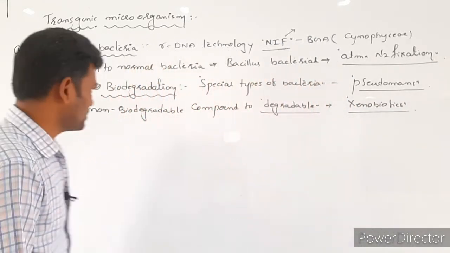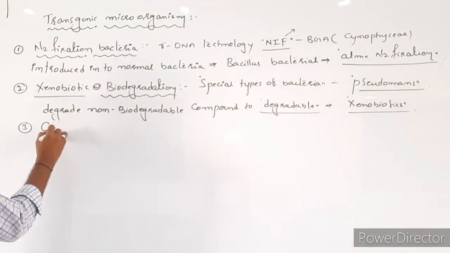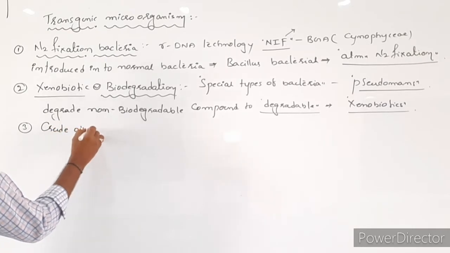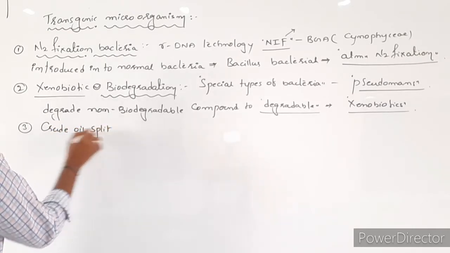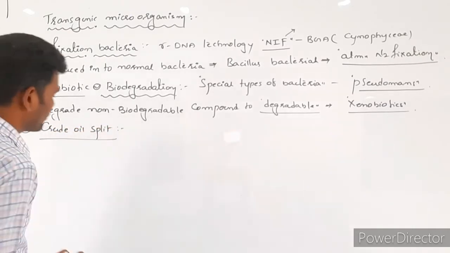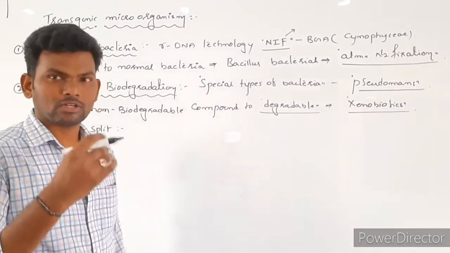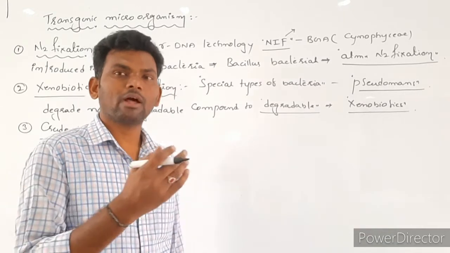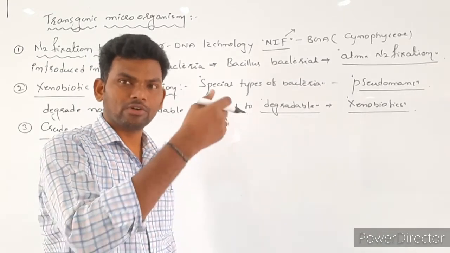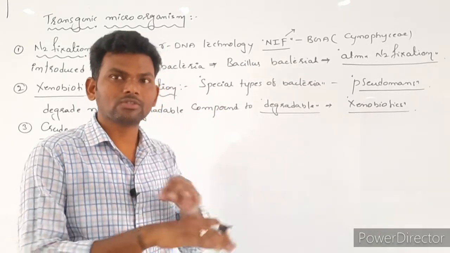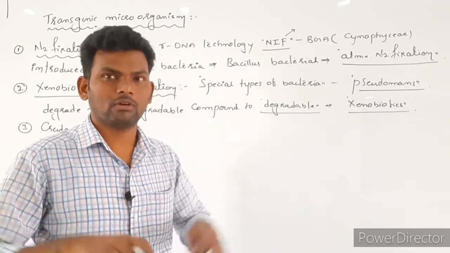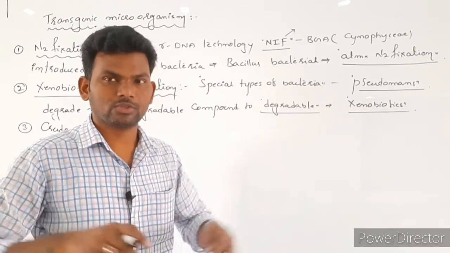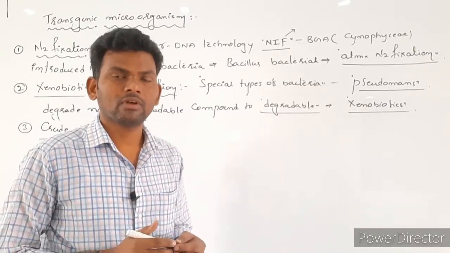And the next one is crude oil spill. Here, generally during the transport of oil with the help of ships, sometimes these oil-containing ships sink in the ocean. Then oil spills and spreads over the water surface for about 2 kilometers.